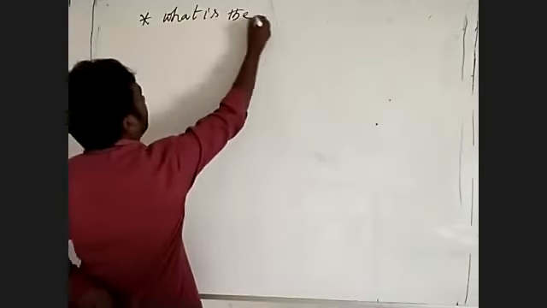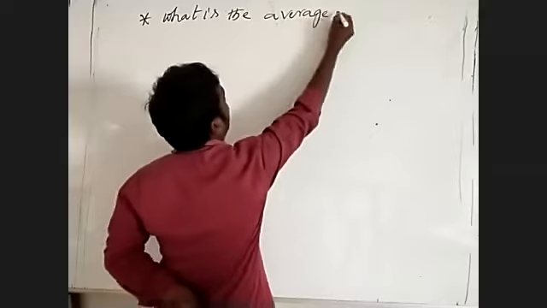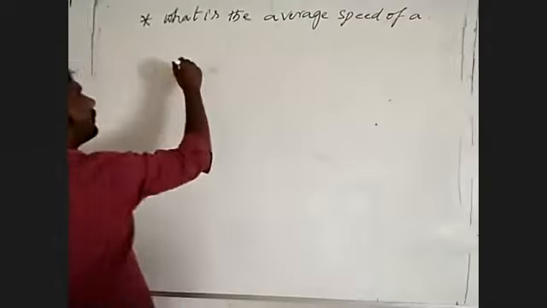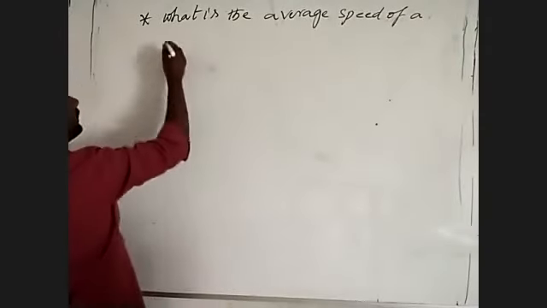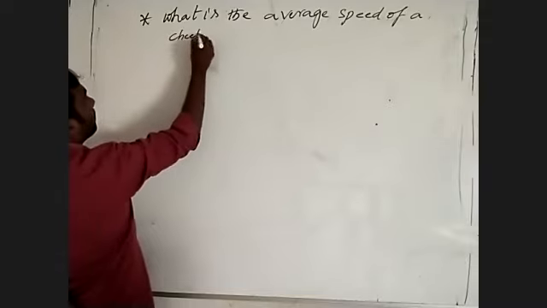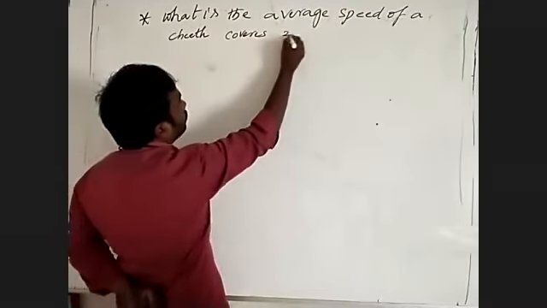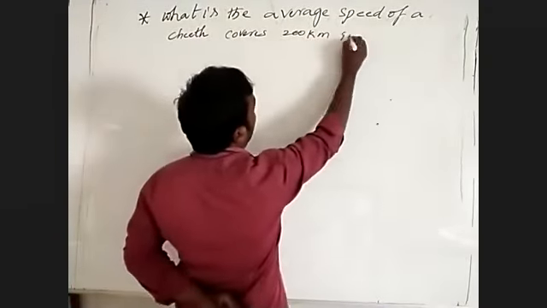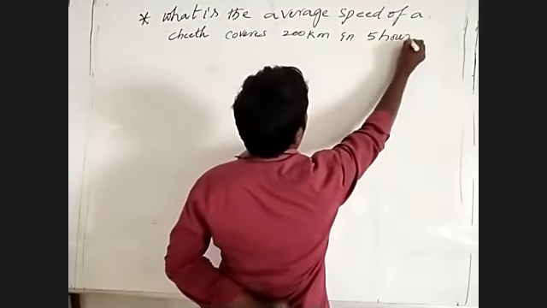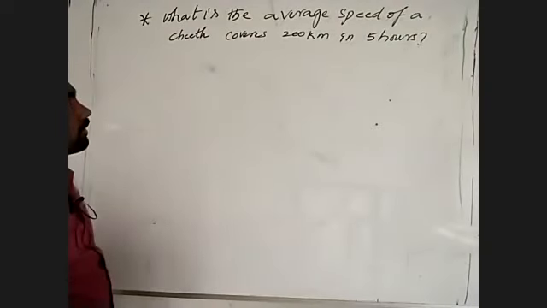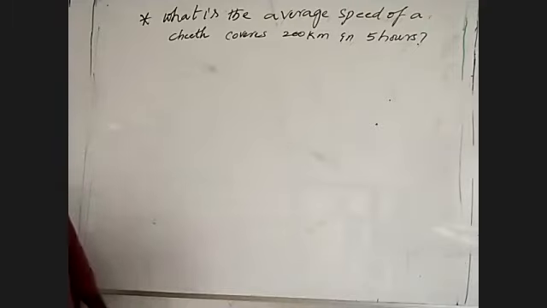What is the average speed of a cheetah? The cheetah covers 200 kilometers in 5 hours. This is a question. What you have to find? What is the average speed of a cheetah that covers 200 kilometers in 5 hours?